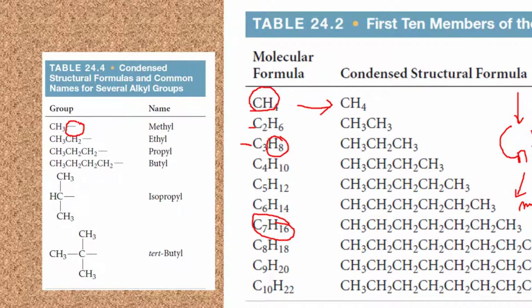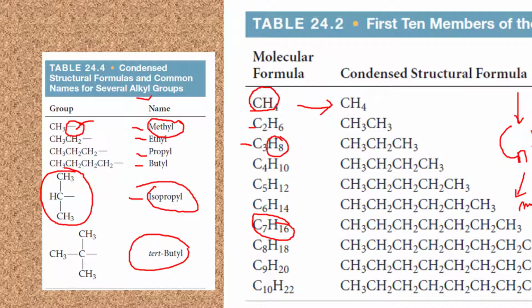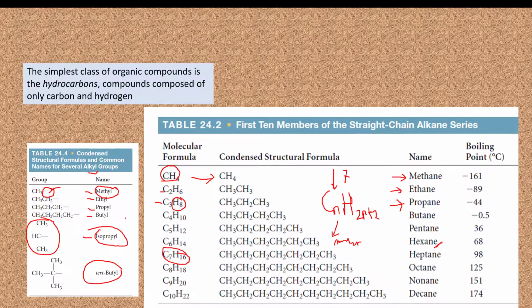When an alkane loses one hydrogen atom, the hand becomes free and it can attach to others, giving the name of an alkyl group. When CH4 loses one hydrogen, it becomes methyl, and then so on, it becomes ethyl, propyl, butyl, isopropyl, which shows the structure. Like this, the iso, same side of the carbon, and also tertiary butyl. That is the alkyl groups when an alkane loses one hydrogen atom.